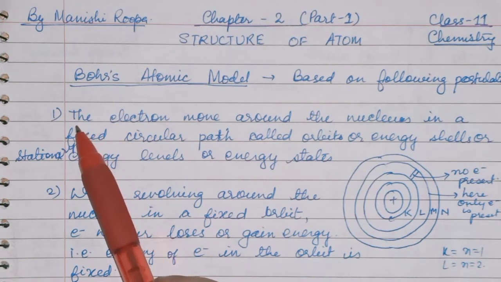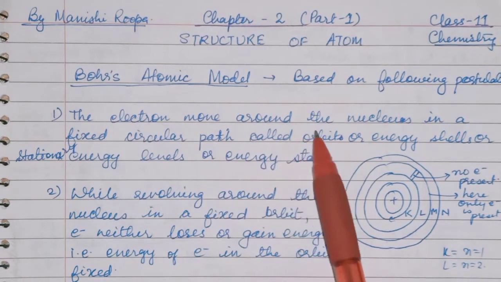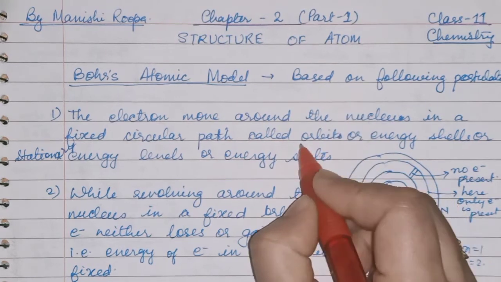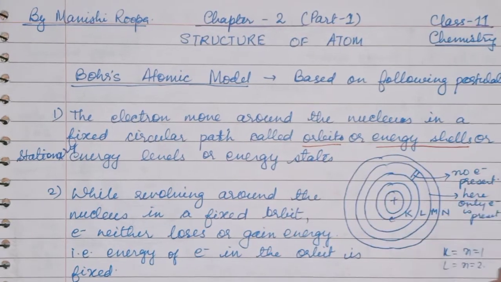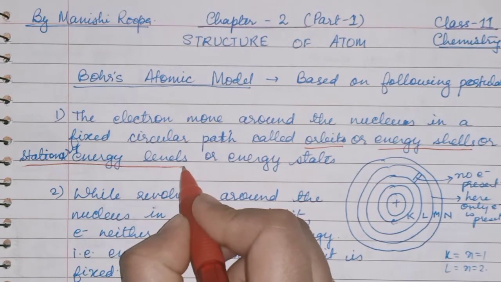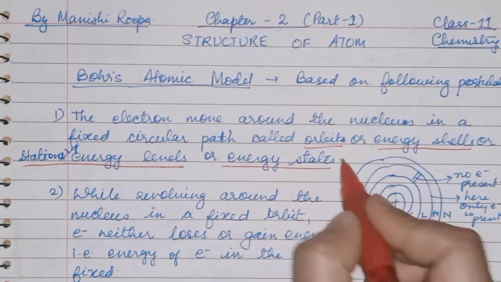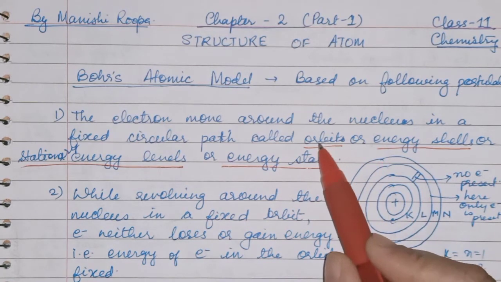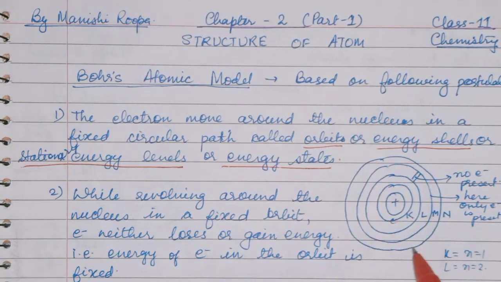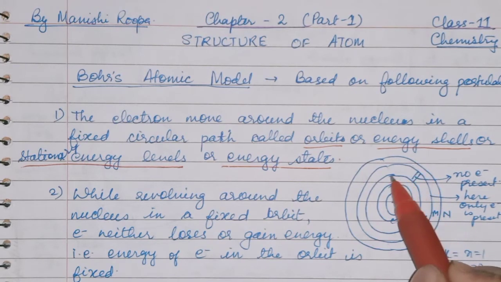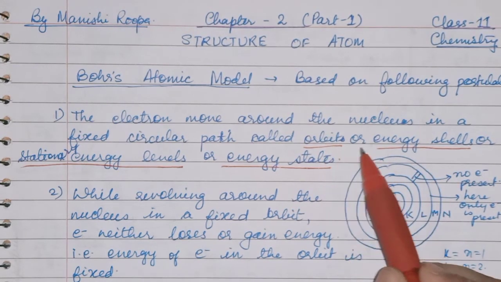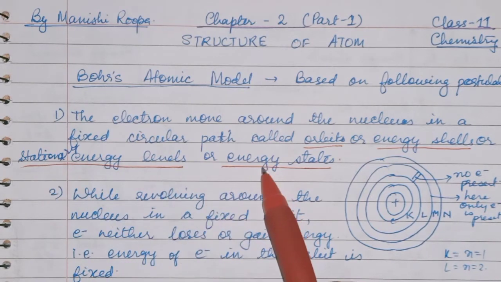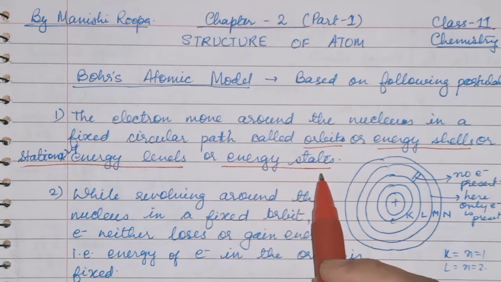See, the first point is that the electron moves around the nucleus in a fixed circular path called orbit, or energy shell, or stationary energy level, or energy states. So these all terms are related to this circular path only. You can see here there are several circular paths. So these are known as orbit or energy level or stationary energy levels, energy shells and energy states.